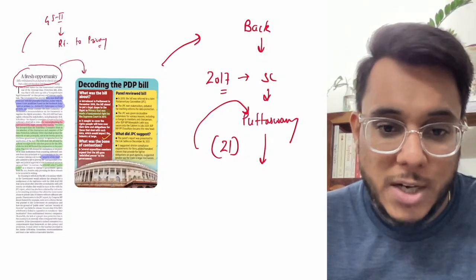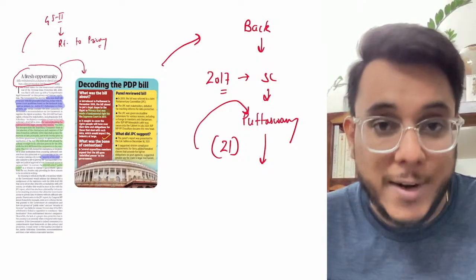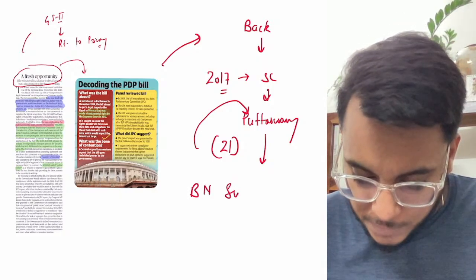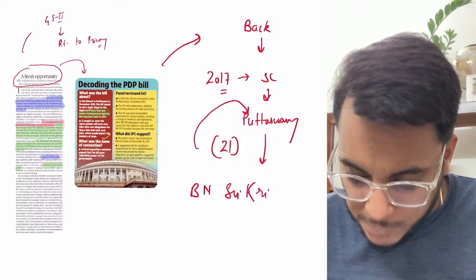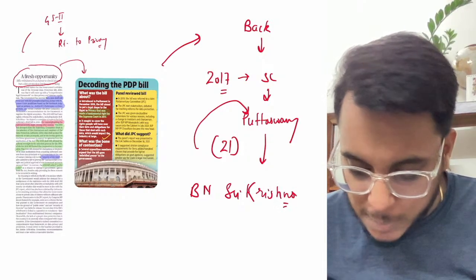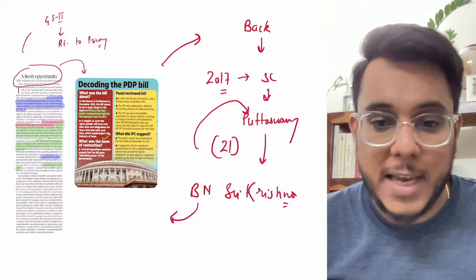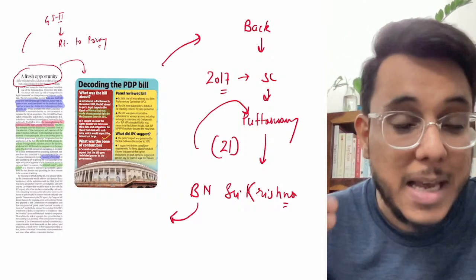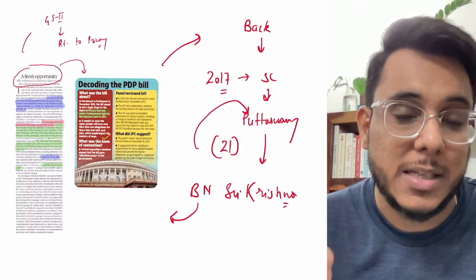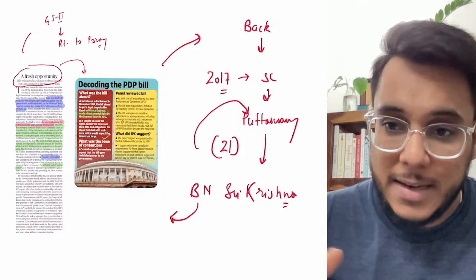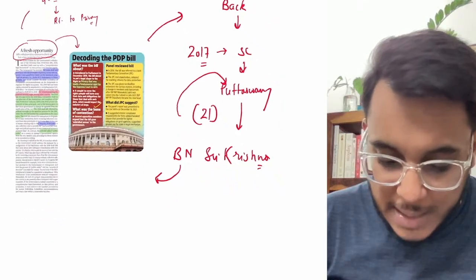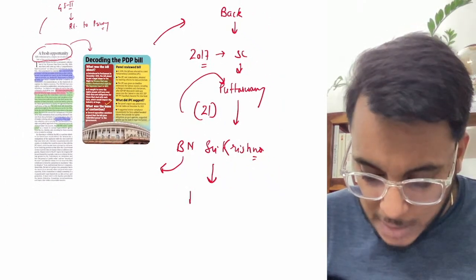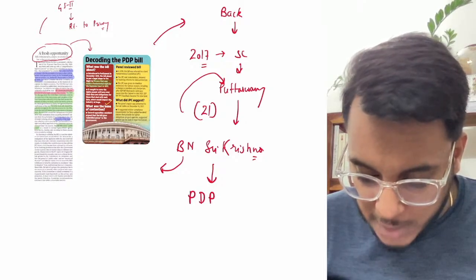And in this particular direction, the government constituted one committee. The name of the committee was the B.N. Srikrishna Committee. This B.N. Srikrishna Committee was given a task: you need to suggest the privacy framework. Now this B.N. Srikrishna Committee provided that the government needs to come out with the Personal Data Protection Bill,